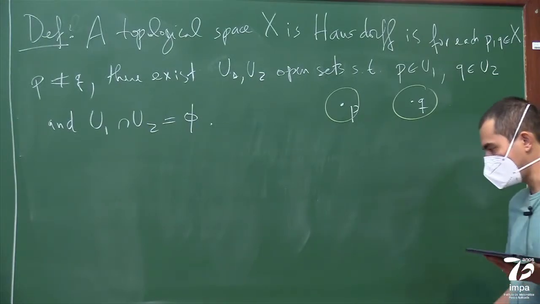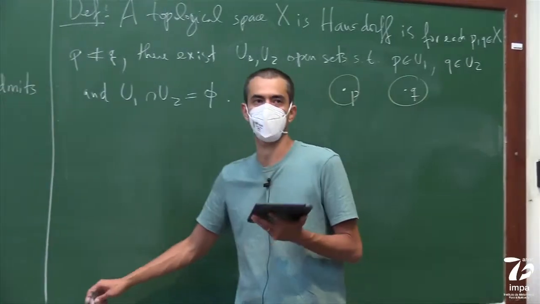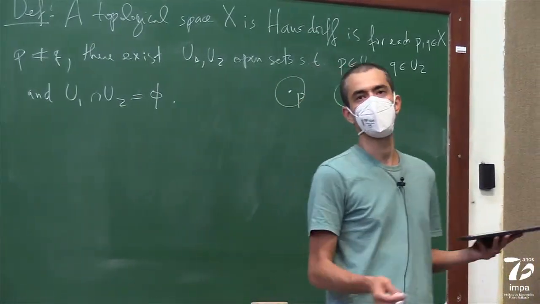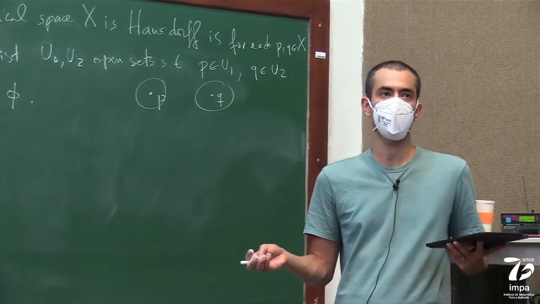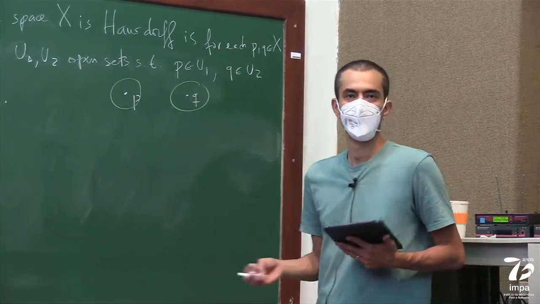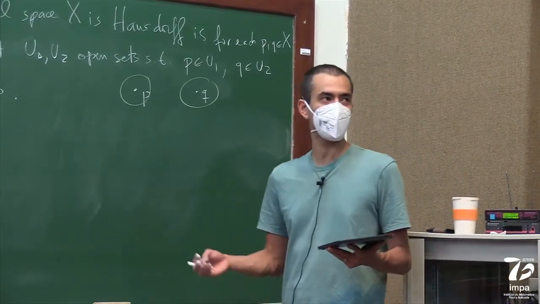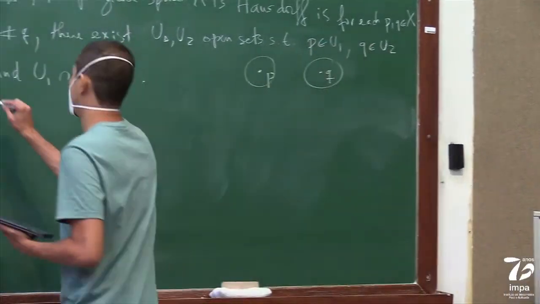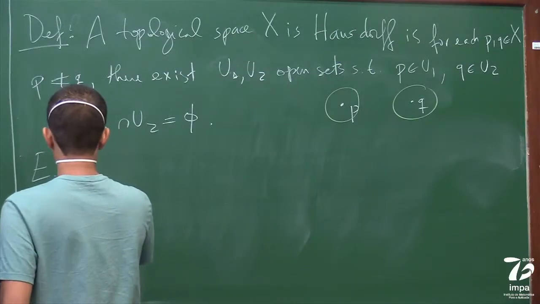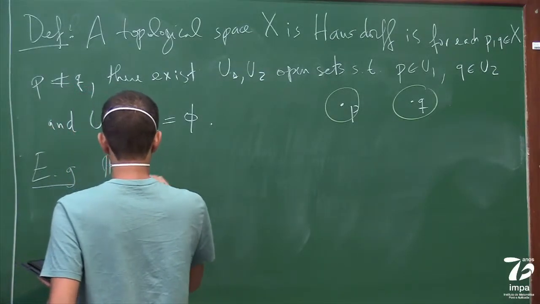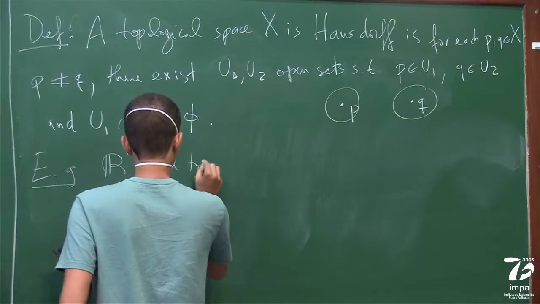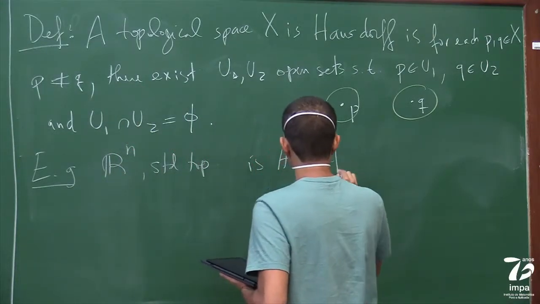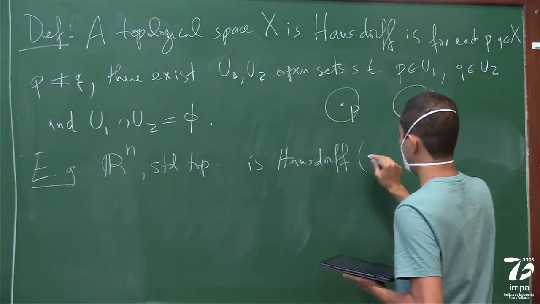Okay, this is not a general topology class. I'm not going to be giving you tons of examples. You can see that in another book. There are lots of examples of things that are not Hausdorff, but most things that are not too pathological will be Hausdorff. So Rn, for example, with a standard topology is Hausdorff. I can say this is a very easy exercise.